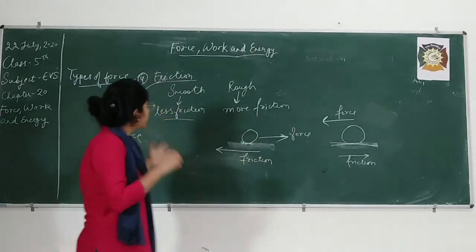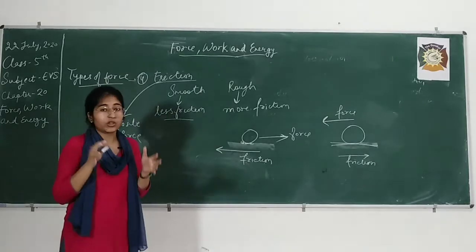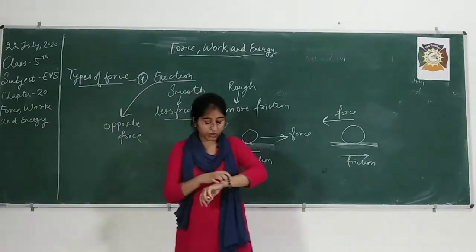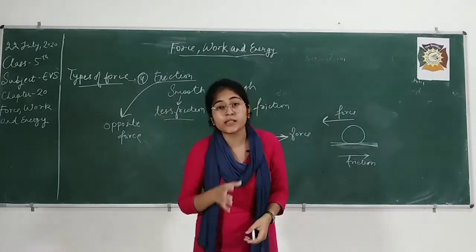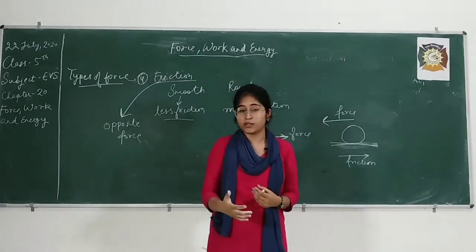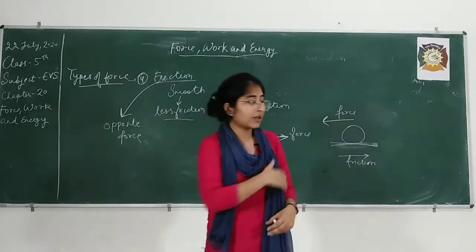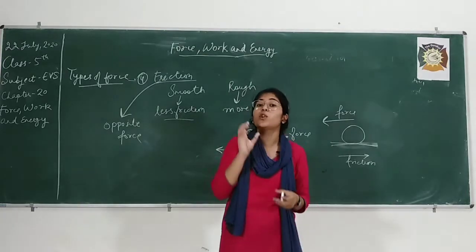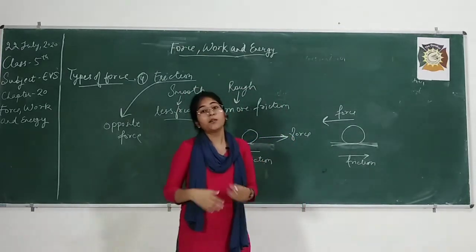After that, students, see, I said that friction is very important. Now why is it important? Due to its applications. What are its applications? We are able to move on a surface, on the ground. Why? Because there is friction. If there was no friction, I would have slipped down.